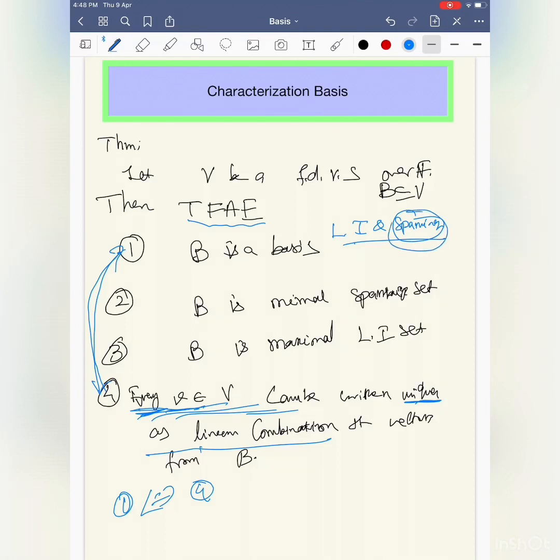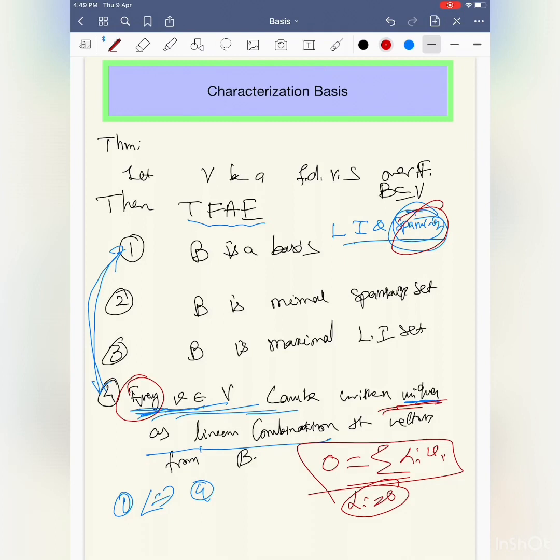The word every says spanning, so spanning is complete. Uniqueness means that 0 can also be written uniquely, so I can choose alpha as 0. Uniqueness says it is linearly independent, there is no other way to write it. So that says 1 and 4 are equivalent. Since these are very easy consequences, still I mention them because each and every statement has some purpose that we will see later on.